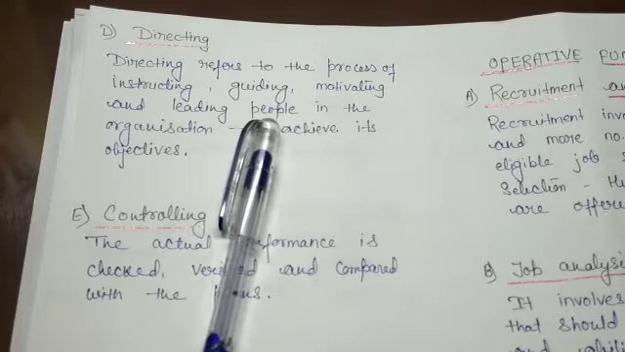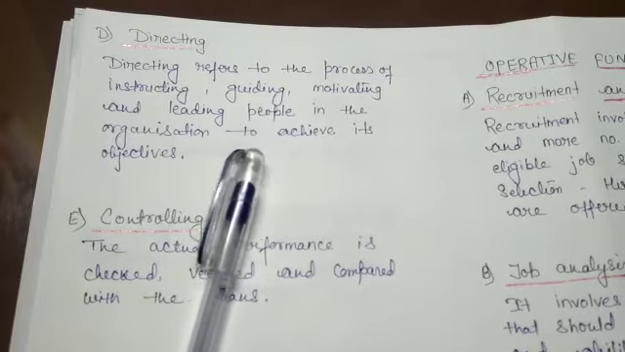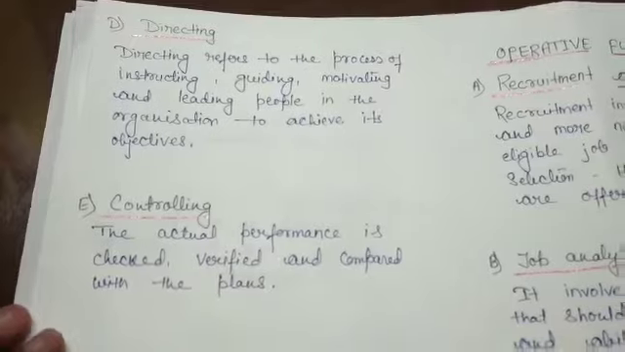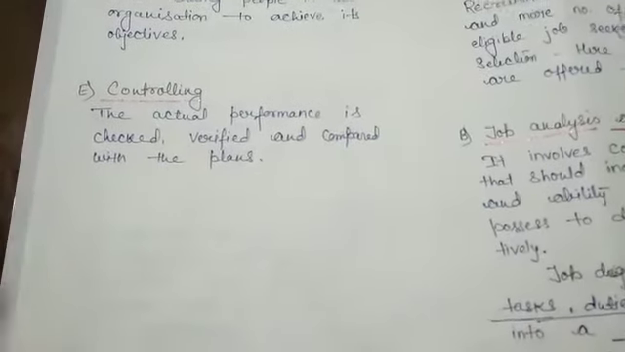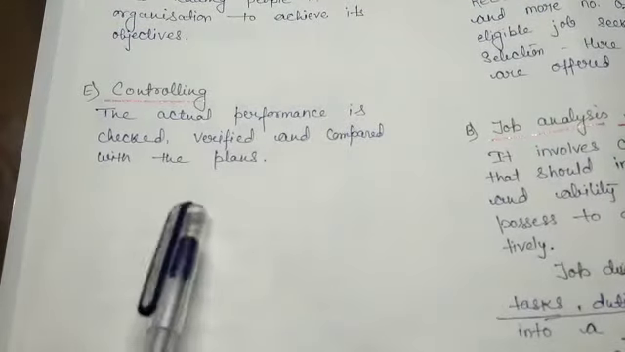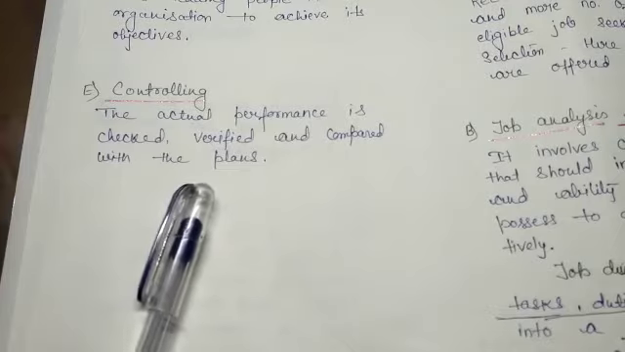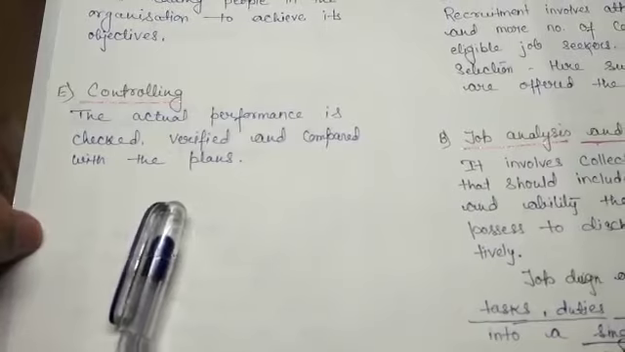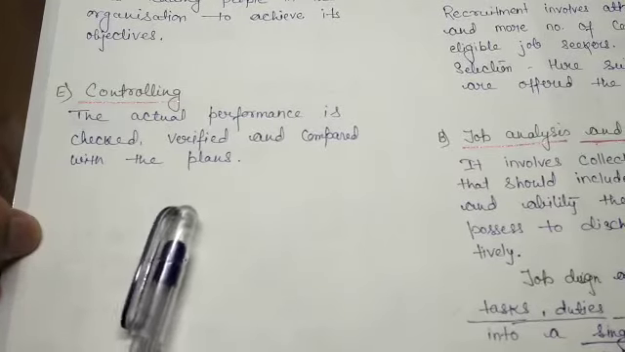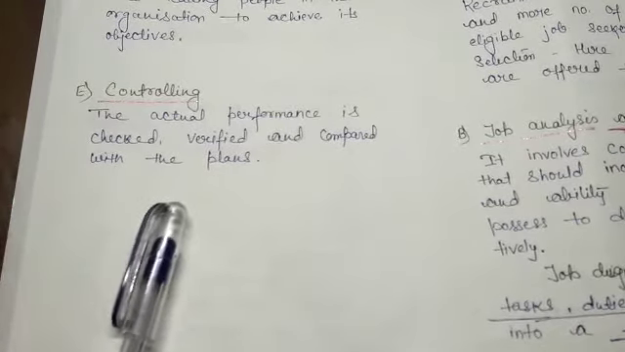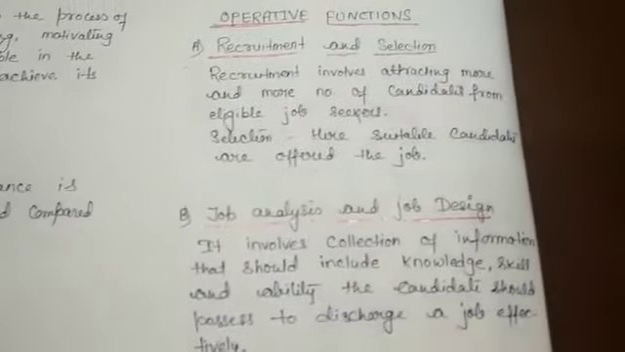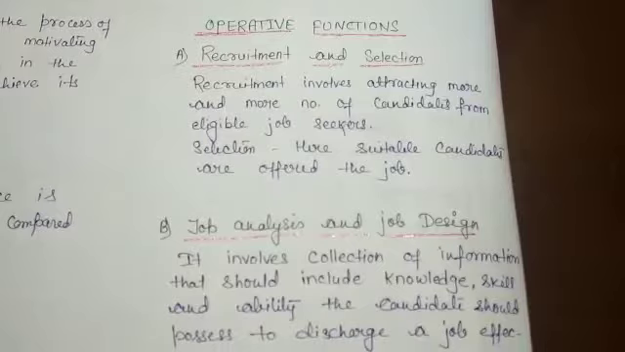Motivation can be done through various aspects such as promotion and other benefits, and leading people in the organization to achieve its objectives. Controlling. Here in controlling, the actual performance of the employees are measured and compared with the standard plans. If the actual performance is deviated from the standards, then the new control measures and strategies are adopted. Now we will study the operative functions.